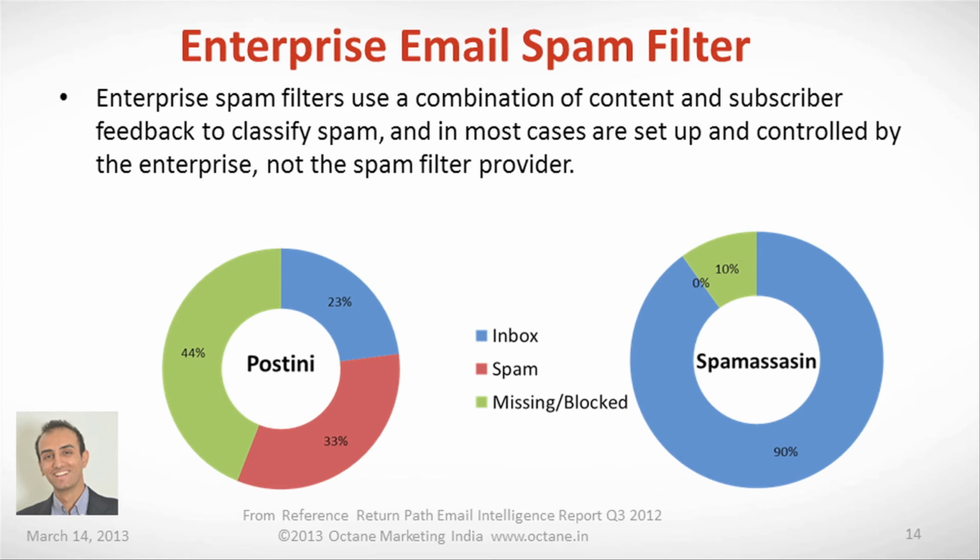Take an example of one more spam filter like SpamAssassin. It gives you like 90% inbox delivery and 10% goes missing or blocked. So there's a huge difference.